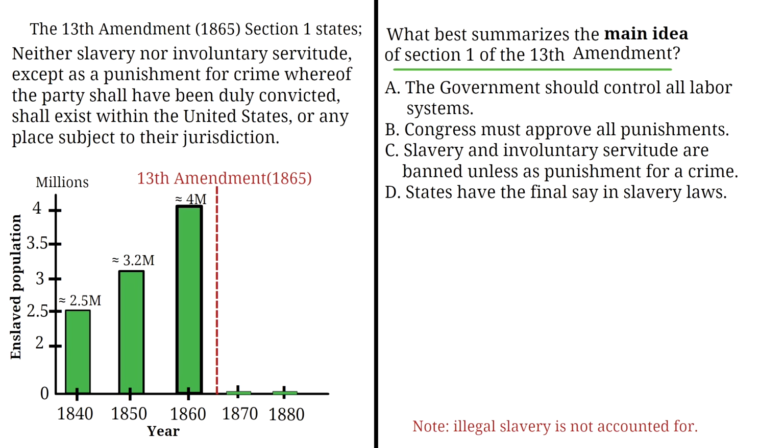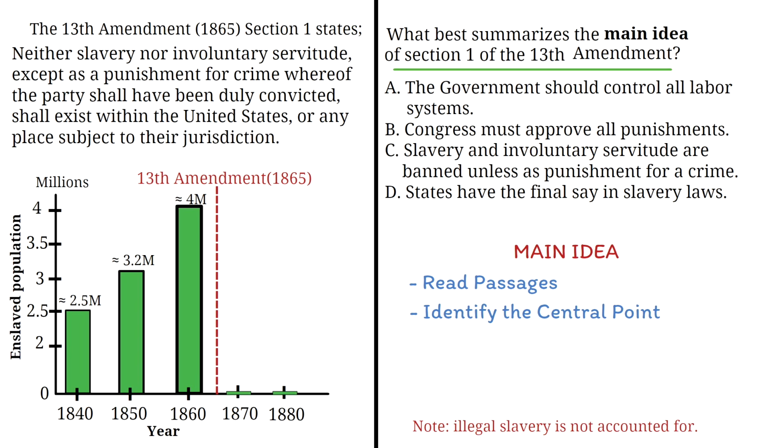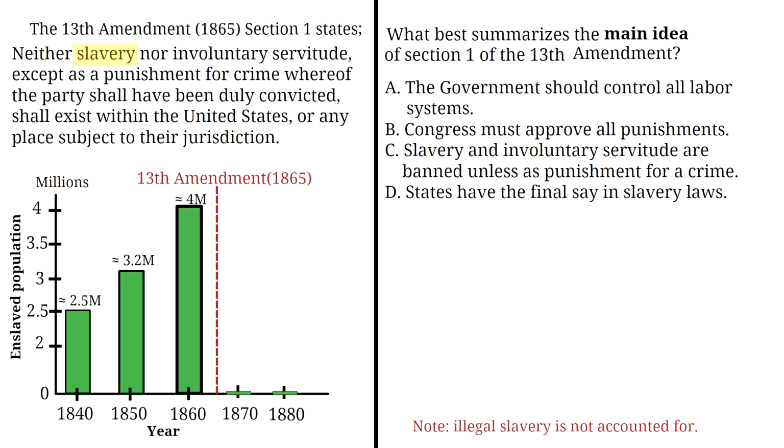This is a great example of a main idea question, which is a major skill tested on the GED Social Studies exam. You'll often need to read short passages from historical documents, laws, or speeches, and figure out the central point being made. Let's read what the 13th Amendment actually says. "Neither slavery nor involuntary servitude, except as a punishment for crime whereof the party shall have been duly convicted, shall exist within the United States."